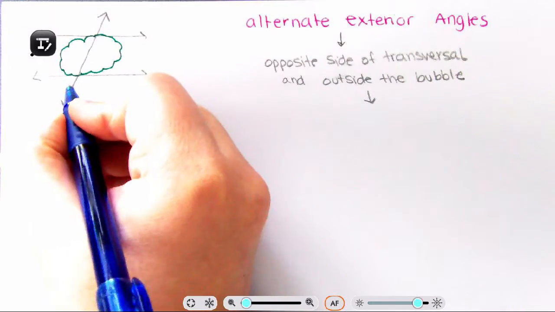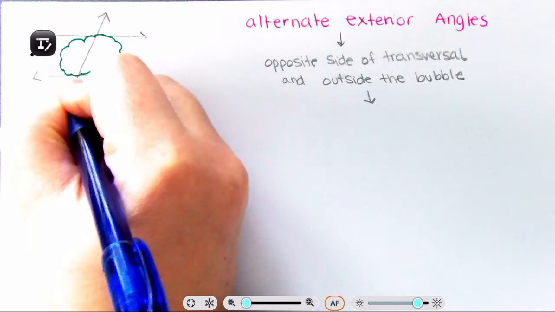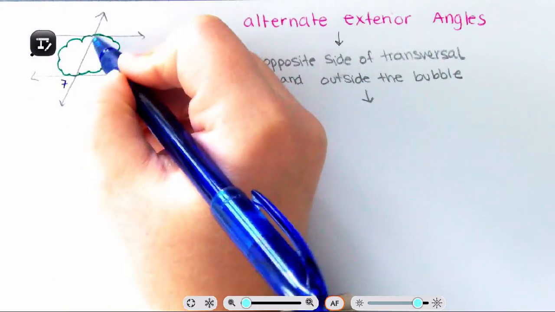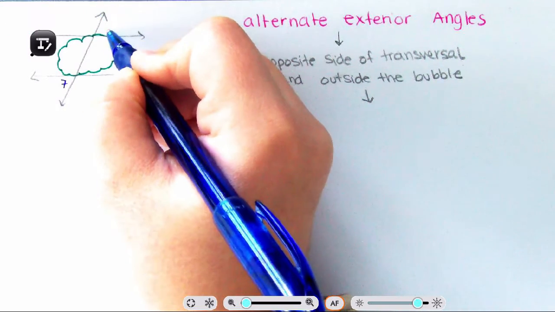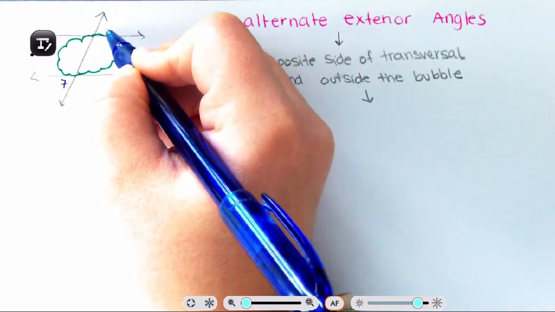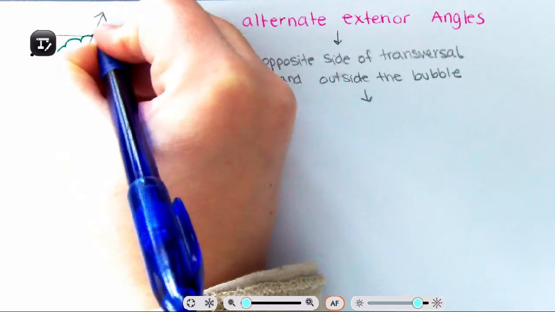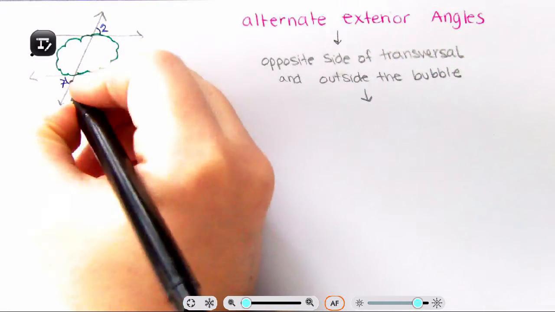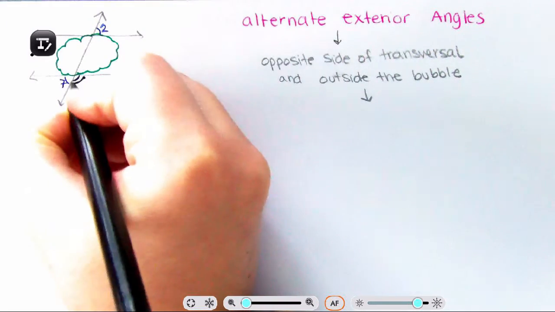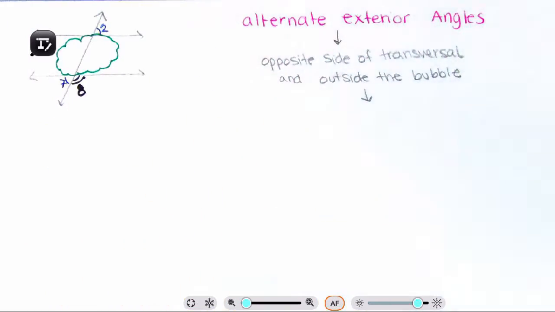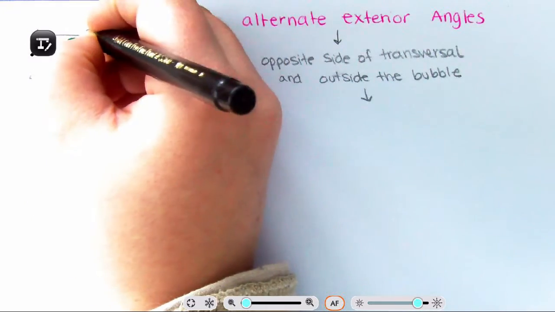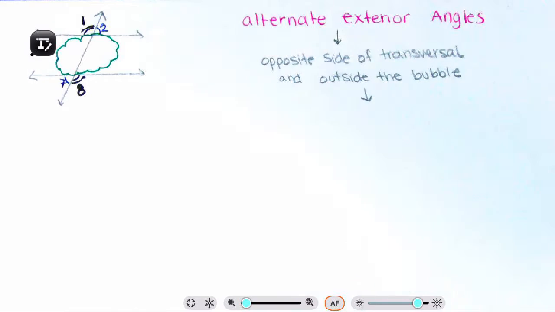So if this angle right here, let's call this angle 7, is on the left side of the transversal. Here's your transversal. We want the opposite, so then it's going to be on the right-hand side, but it's still on the outside. So that is angle 2. So we have angle 2 and angle 7. We can also have, again, if this one here is 8, then opposite, so it's on the left-hand side, but still on the outside, that's going to be angle 1.